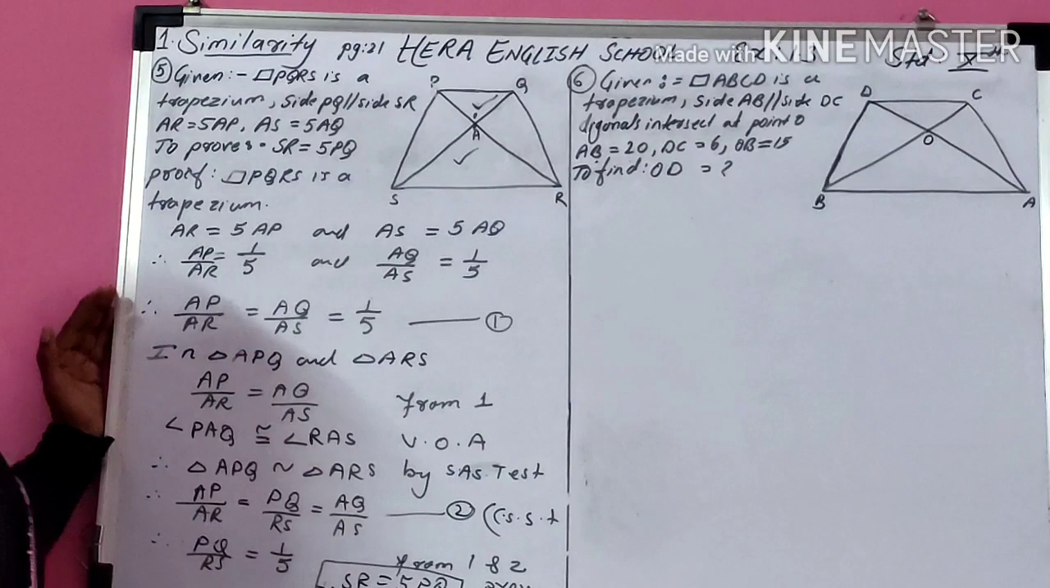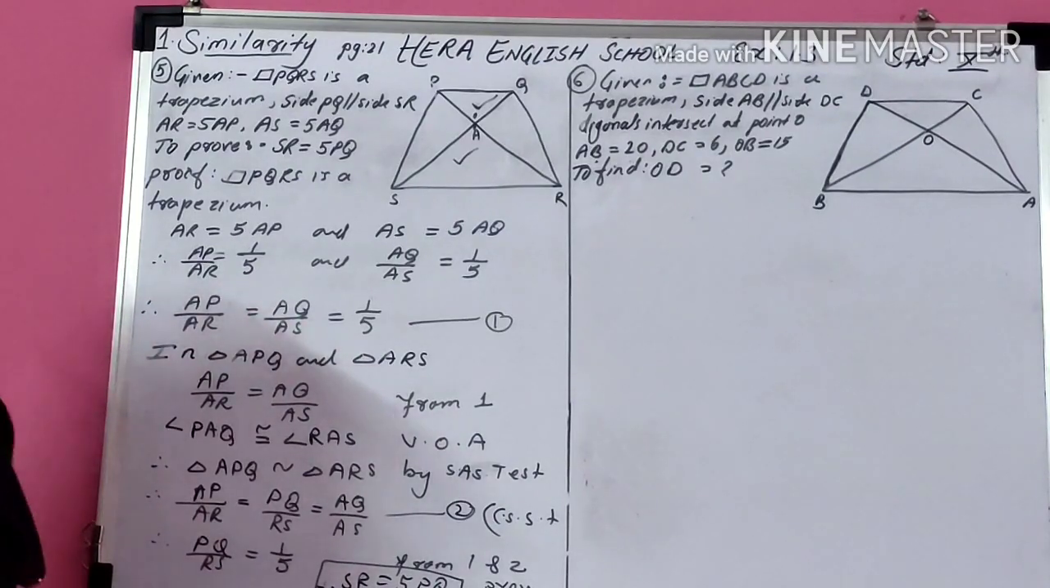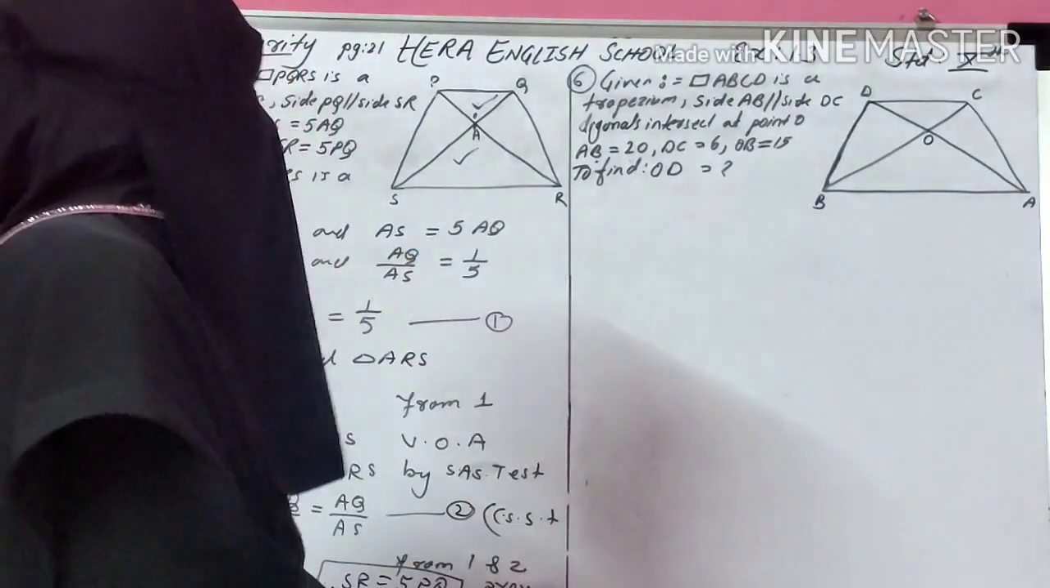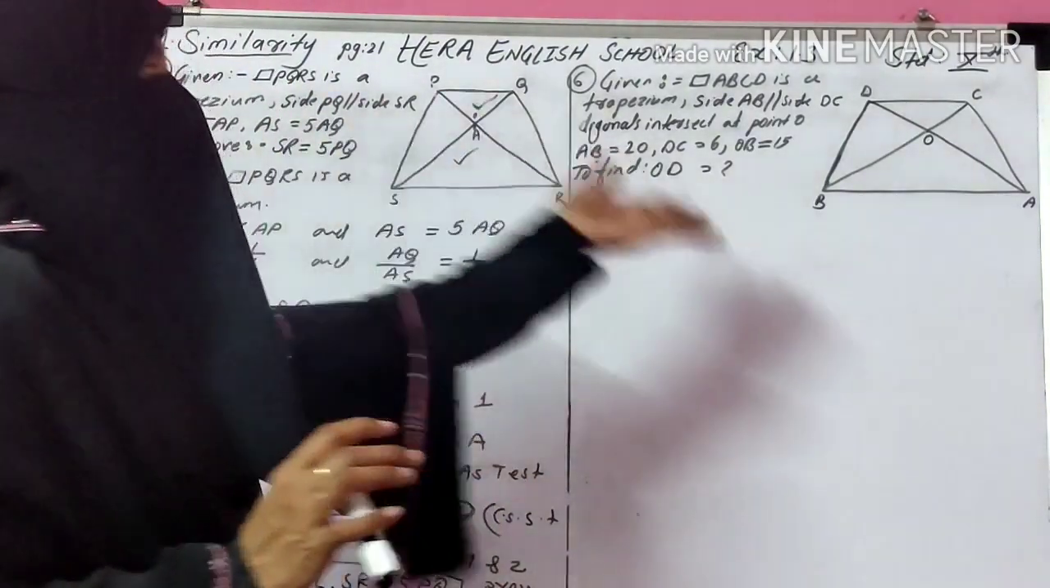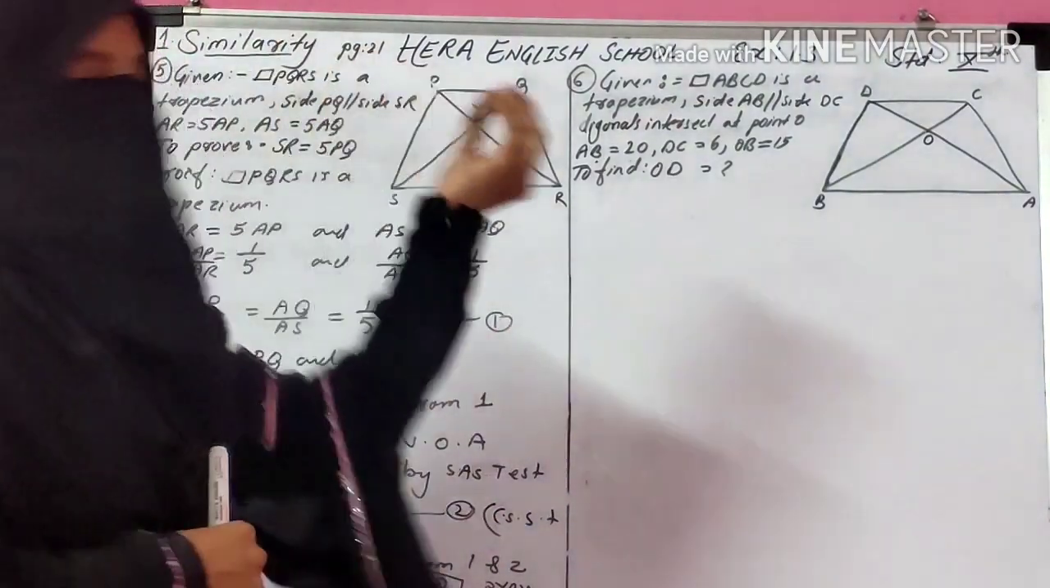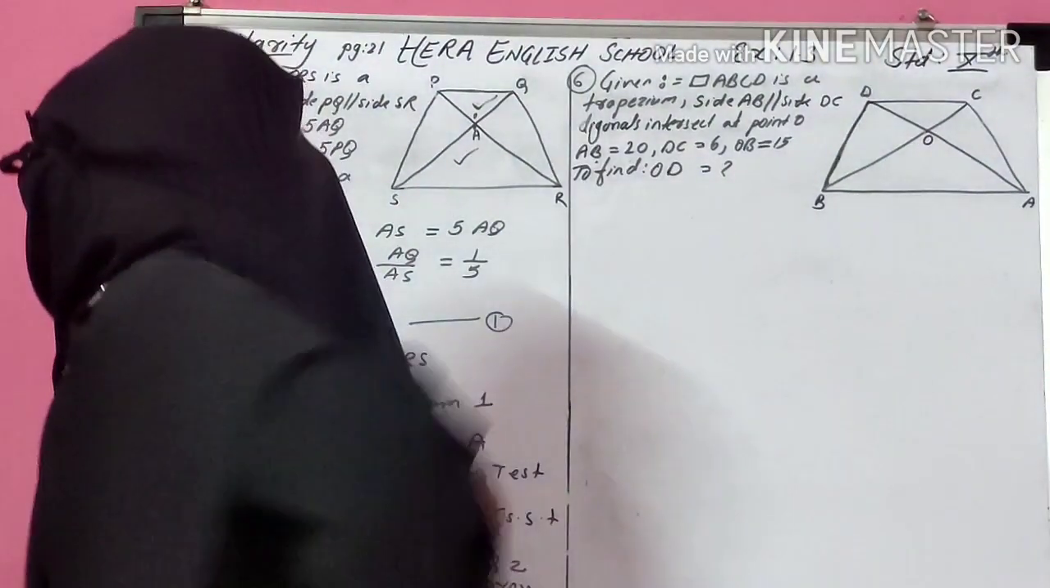This type of question is also there in the solved examples. Practice that question also. Now move to question number 6. Question number 6 is also similar to this type of question, same as question number 5. There is a slight difference. Now see here.